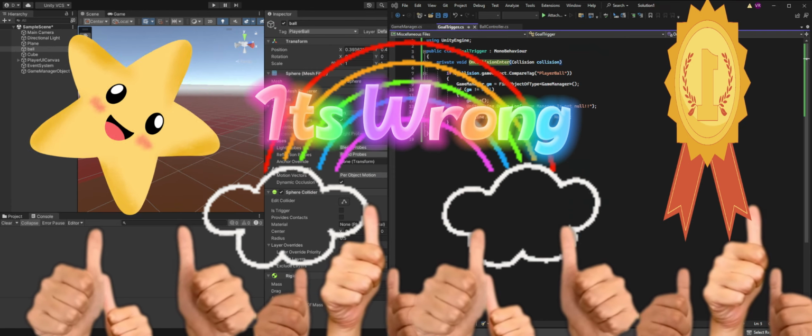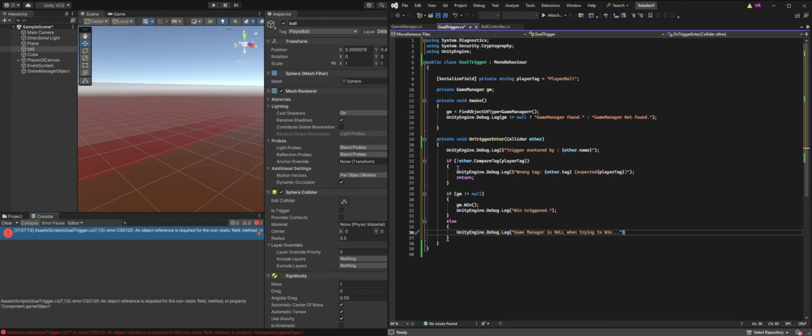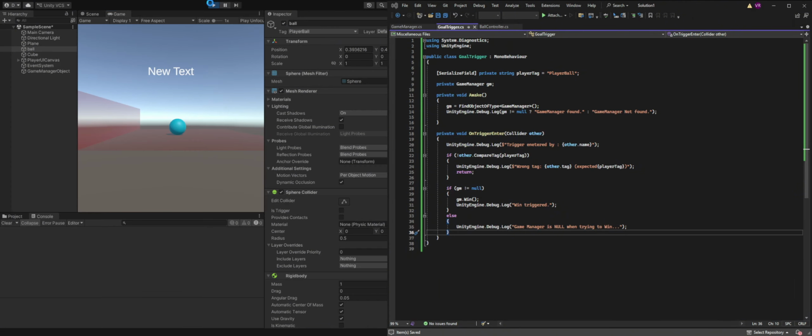This detects the name and then compares against the tag. If other does not contain that tag, it'll let us know. Okay, so it's not null. Cool. Else, it's messed up. If it has the wrong tag, okay, that's some really good redundancy. Let's see. Wait, what? Gold trigger. Whoops. By your fingers. Yeah. All right. Now let's do it.